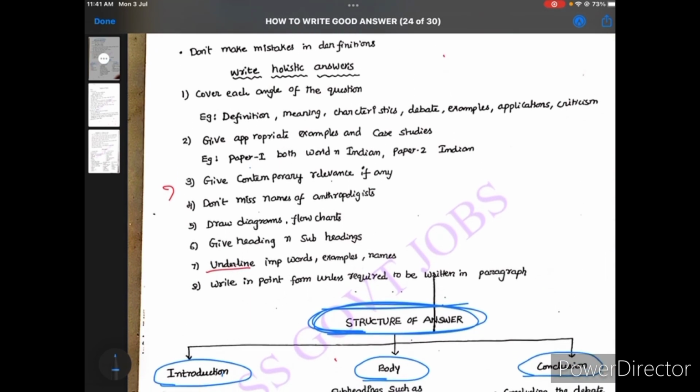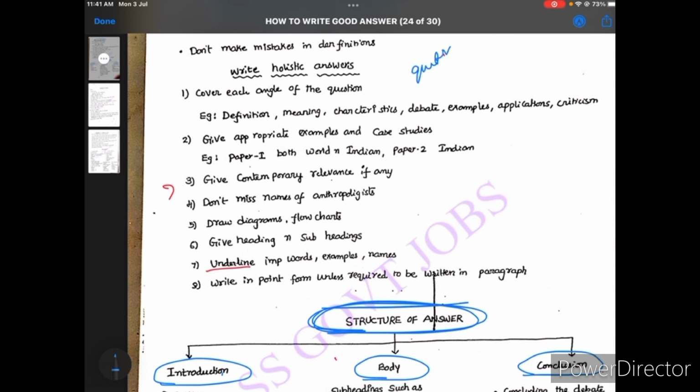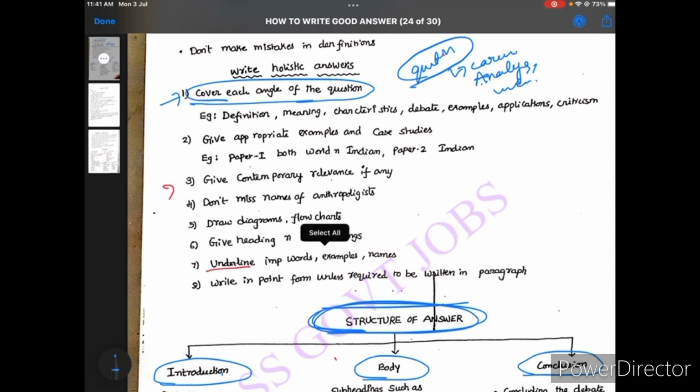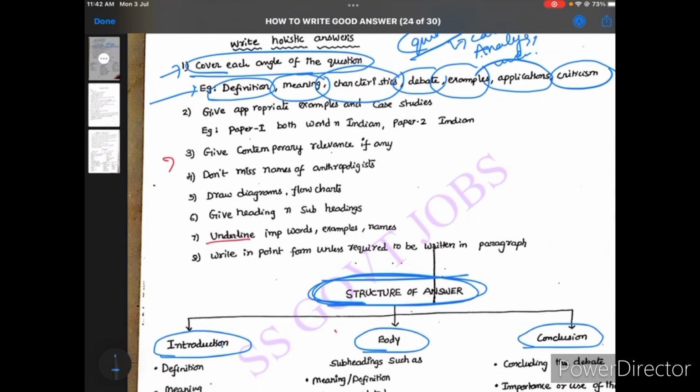Whenever you read the questions in the question paper, first read the question very carefully and understand the question. Analyze the question, and after that try to cover each area, each angle of the question. This is the very first point. What is each angle of the question? There is the definition, meaning, characteristics, debate, examples, applications and criticism. These are the main important areas. And give appropriate examples in your answer.